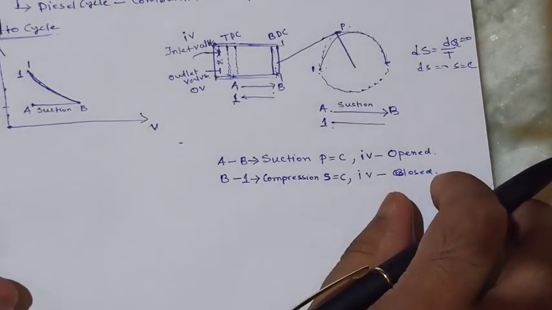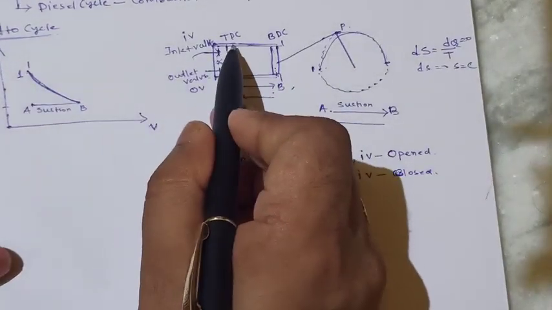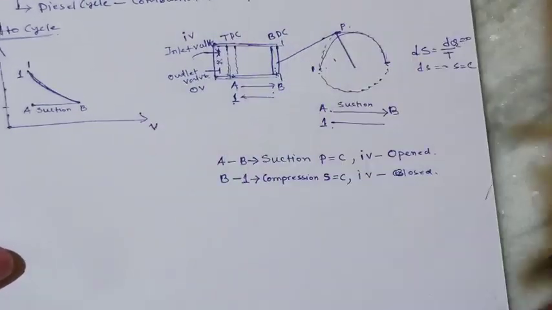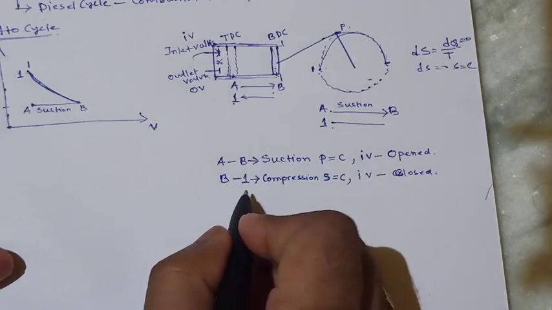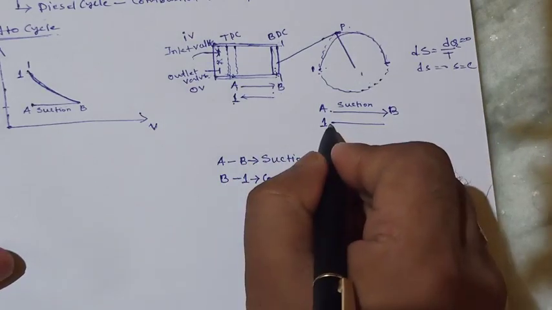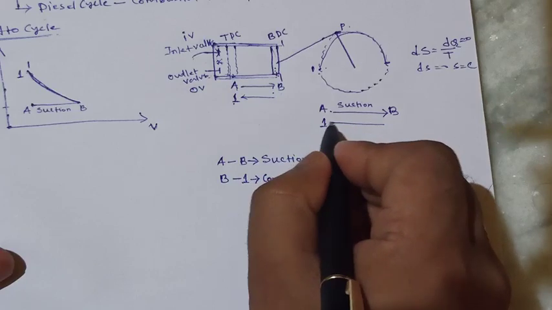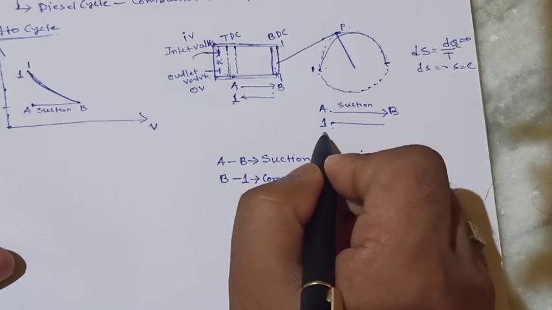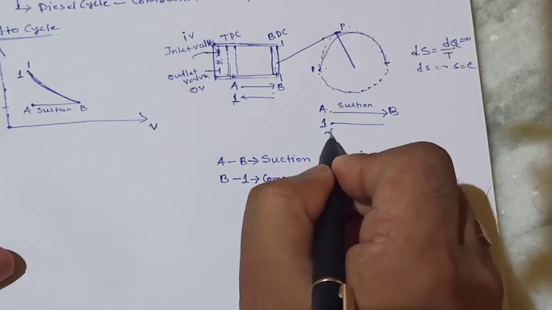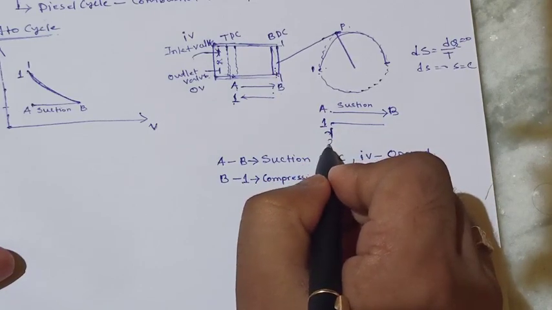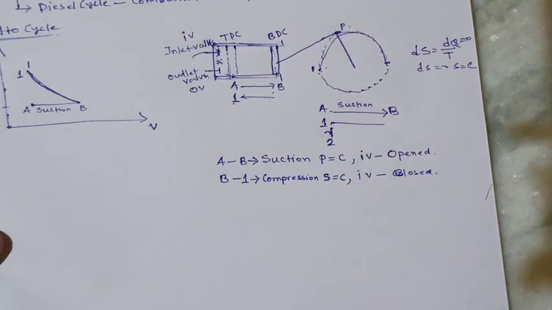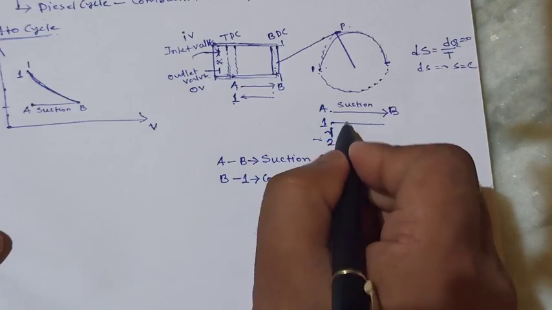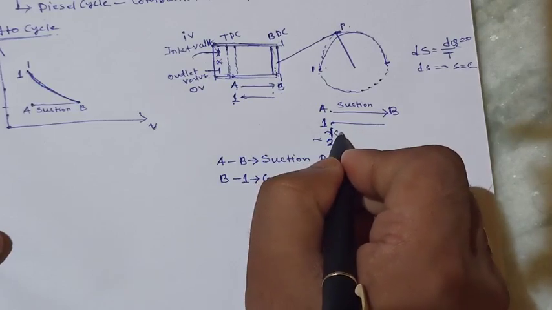So therefore we can say that this piston will not move during the combustion process. Next is the combustion process. The piston will not move. So this process where 1 is entered, after that no volume is changing, so this point will not move, so it is the 2 point, this is the 2. This process is called the combustion process.